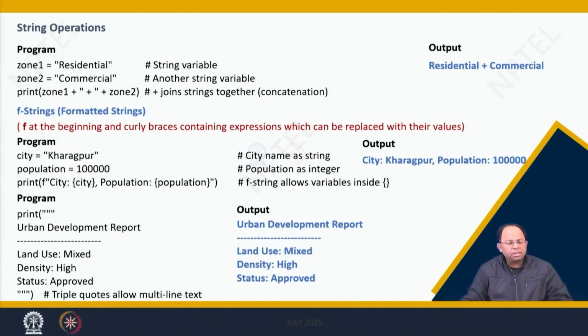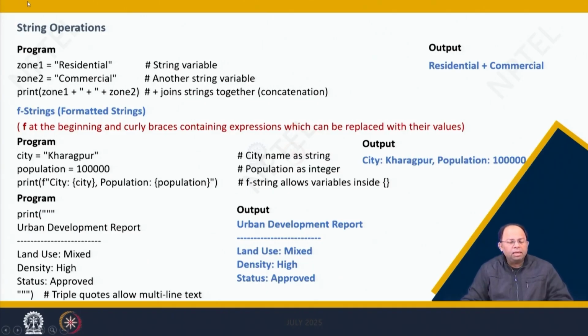Then coming to string operations, the same way we were adding numbers, we can also add strings. This is known as concatenation. Over here, zone 1 is one string variable, which Python automatically saves as a string. We store residential in zone 1, and similarly we store the string commercial in zone 2. Because it is in quotes, it is a string, and then we simply add them up by saying zone 1 plus zone 2, and within that I am also adding the plus sign using quotes. Because it is within the quotes, it is treated as a string.